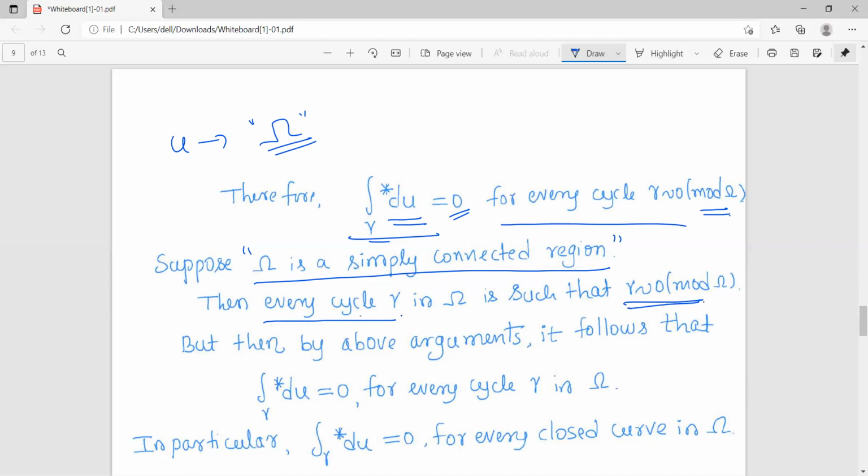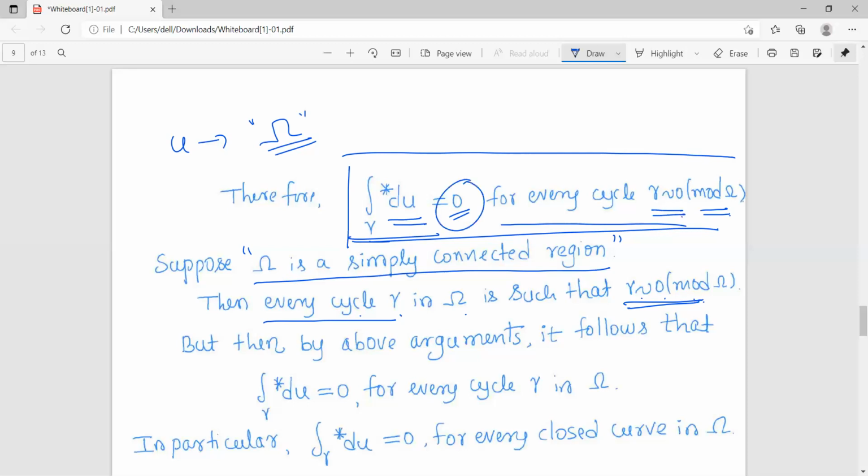Then every cycle gamma in omega is such that gamma is homologous to 0 mod omega. So what this result says is that the integral of star du over any cycle homologous to 0 is 0. As I assumed omega is a simply connected region, any cycle in omega will be homologous to 0.